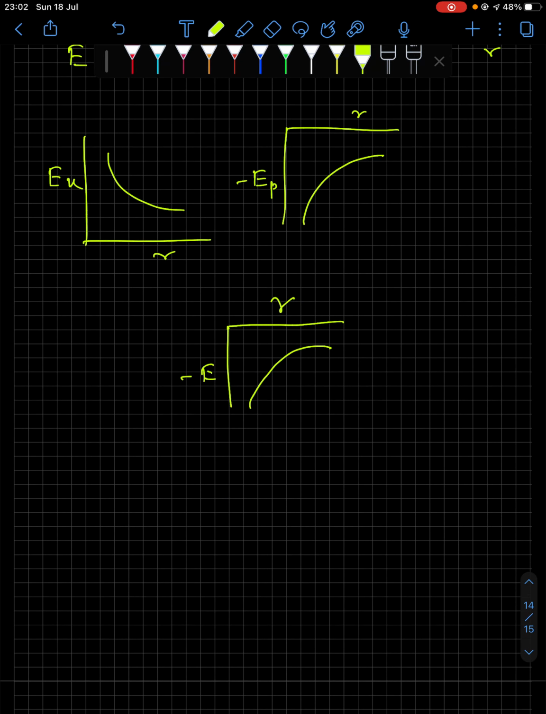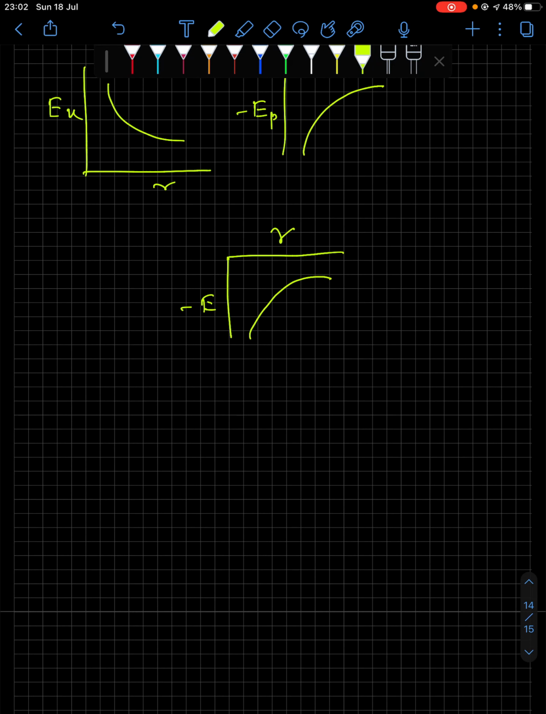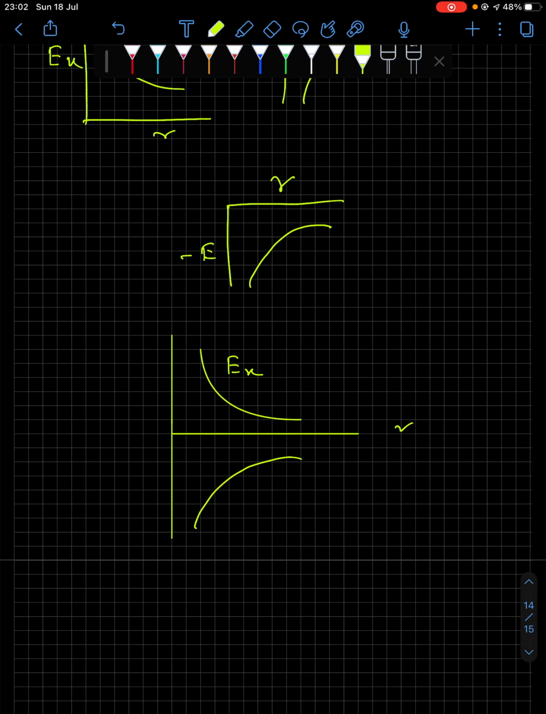Now if you put these graphs all together in a single plot, then you can show it like this. In this manner you can show it. Say Ek needs to be exponentially falling. So this is energy versus r. This is the curve for Ek, this is the curve for Ep, and this is the curve for E. This will be a combined curve.